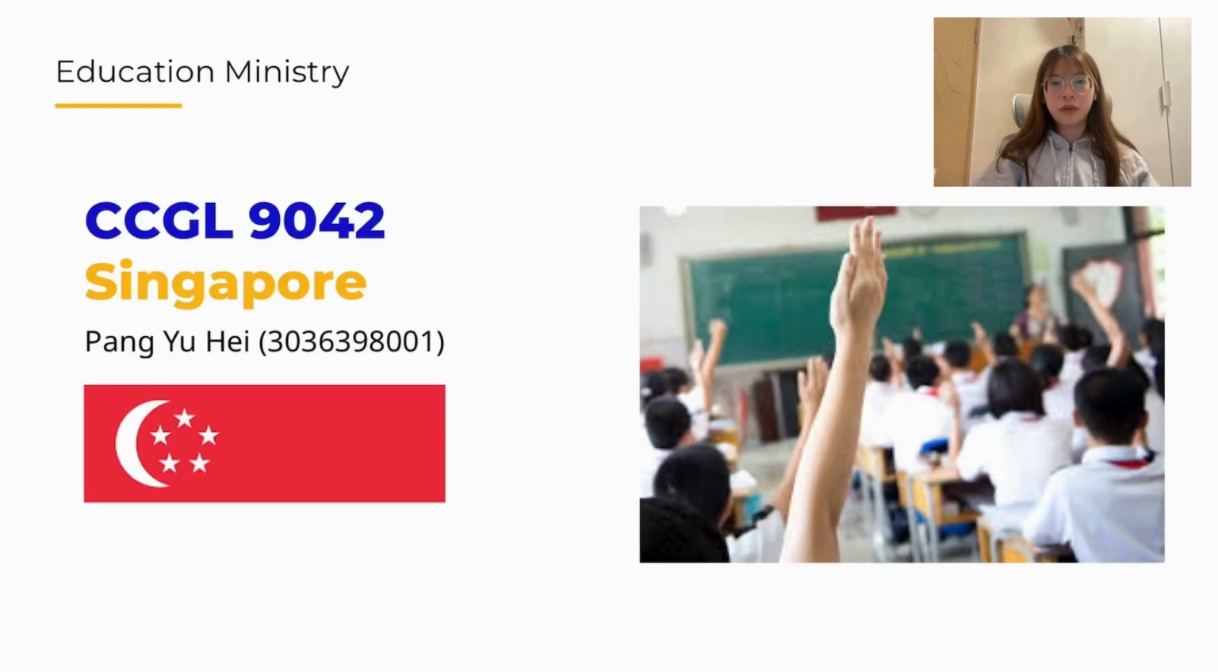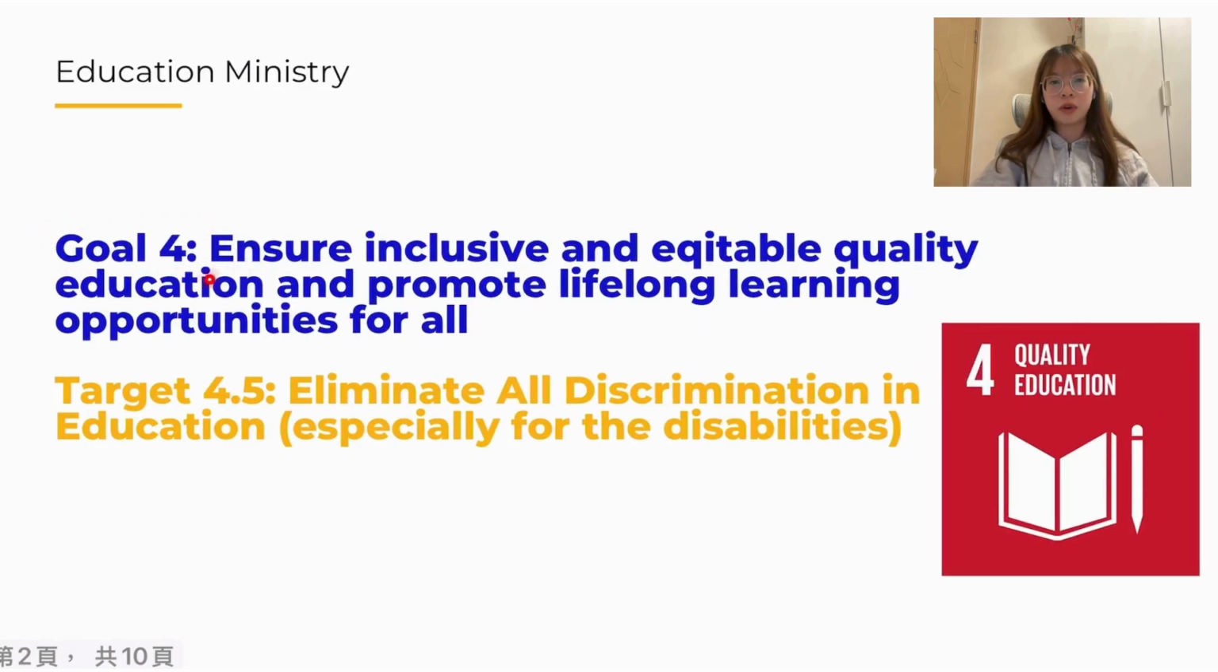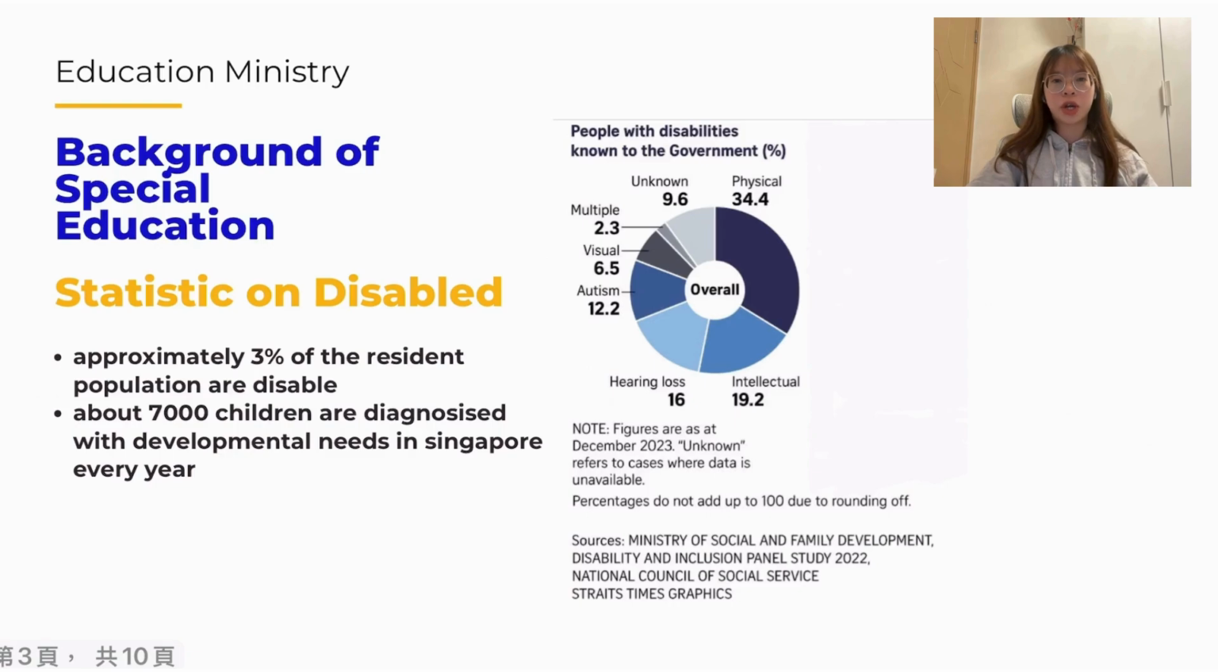I will target the fourth goal of the Sustainable Development Goals, and I will focus on target 4.5, which aims to eliminate all discrimination in education, especially for people with disabilities. First of all, I'll talk about the background of special education.